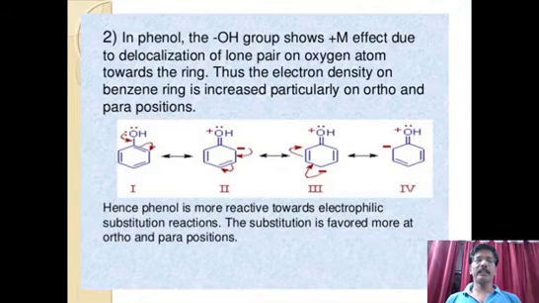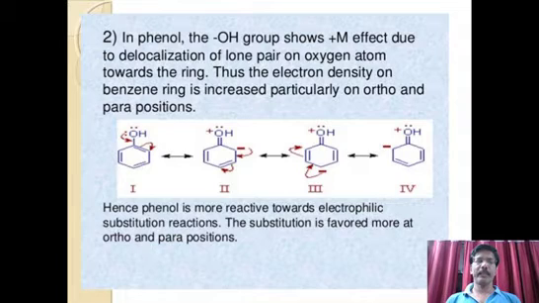We can see the effect of another group, OH. Again we are taking benzene, and the substituent is OH. Now you can easily assess what kind of group it is. OH does not have any double bond. Here it is oxygen carrying electron pairs. One pair of electrons is available on oxygen. Therefore, definitely what nature will it exhibit?